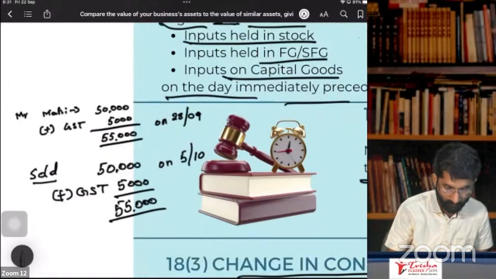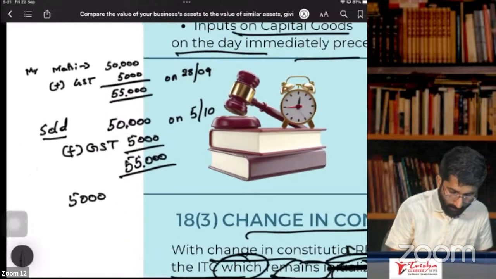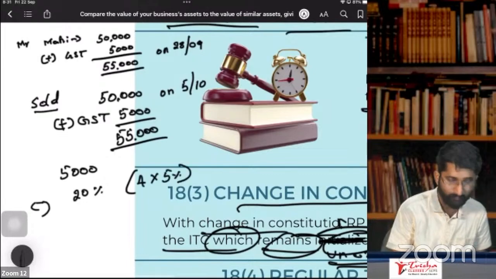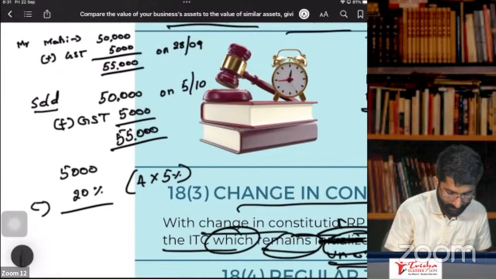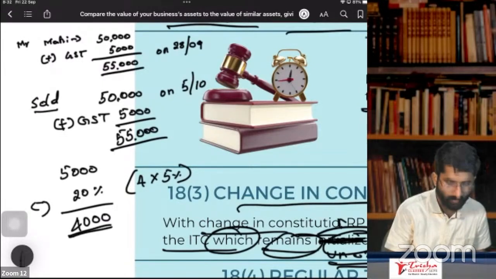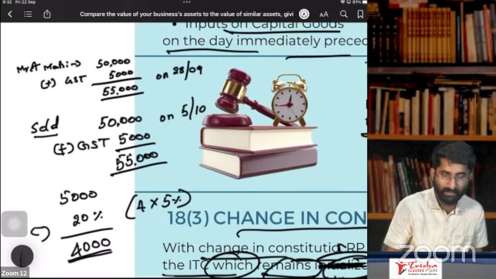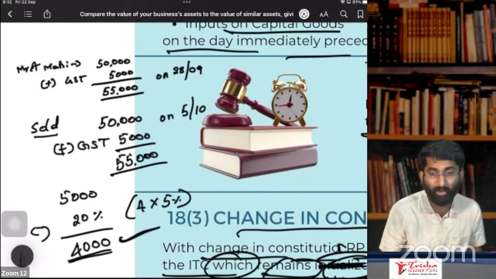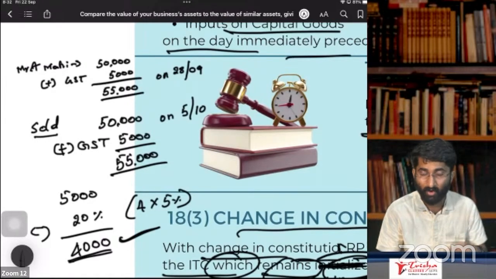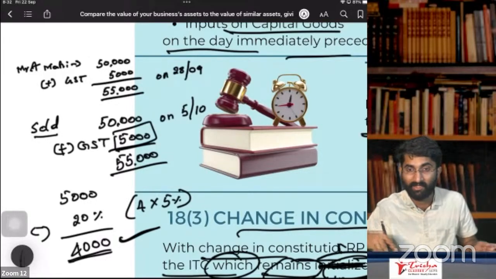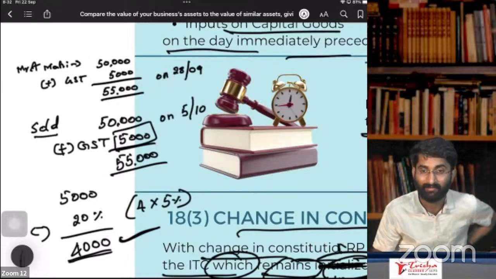So how much deduction do I have to do now? 5,000 minus 20%. Why 20%, sir? It is 4 quarters multiplied by 5%, 20%. 5,000 minus 20% is 4,000. Mr. A has to pay back 4,000 to the government or 5,000, whichever is higher. Why, sir? Because he collected 5,000 and is paying back 4,000, so he made a profit in that.